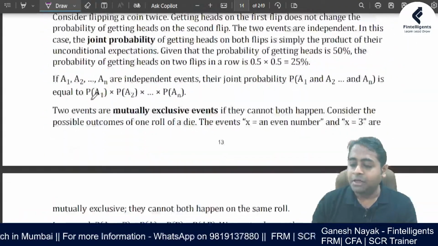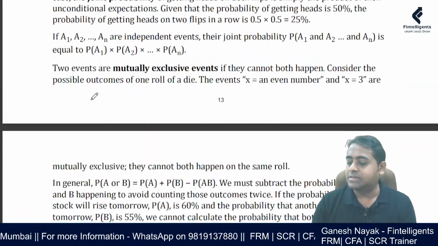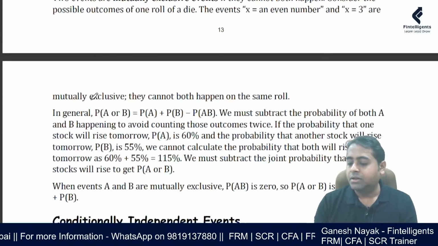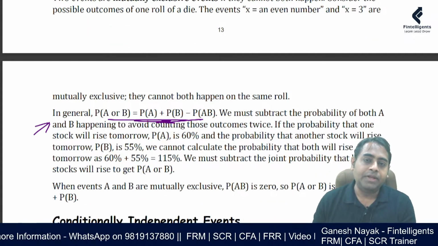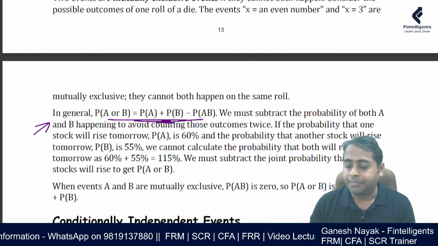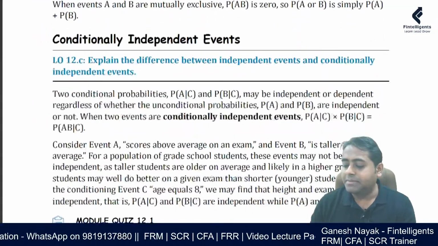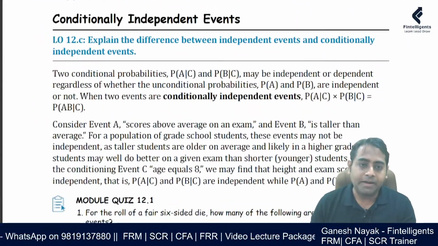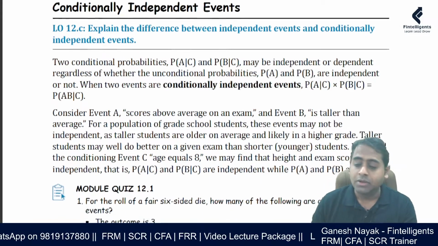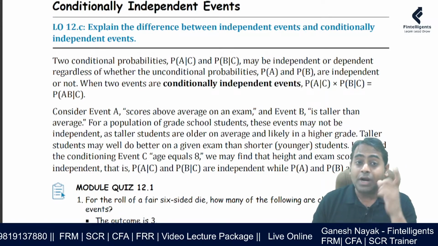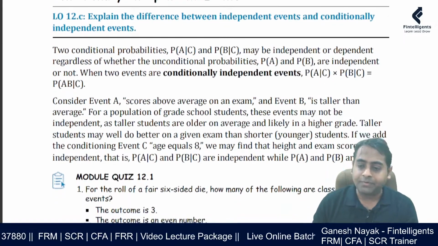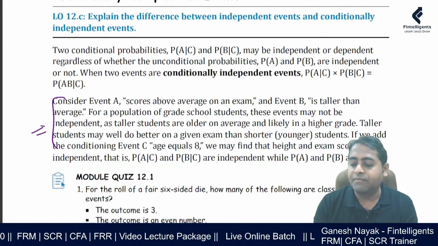Two mutually exclusive events are more or less easy and simple. This kind of exam question might come, very unlikely, but might come. Conditionally independent events, which basically means on the face they look independent, are not very heavily tested in the exam. So don't take the pressure as such. But to understand this, you have to understand the example, so you can read this example before the exam.